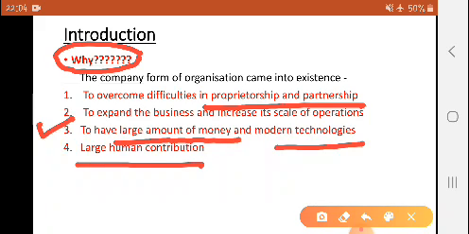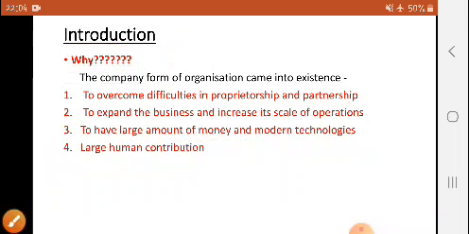And last but not the least, large human contribution. The form of organization where there is a large contribution of human resources, you can surely say that it's a company. Okay, so we can conclude that the company form of organization is far better than the other forms of organization, just because other forms of organizations have some limitations, and the company can overcome these difficulties. Therefore the company form of organization is there.